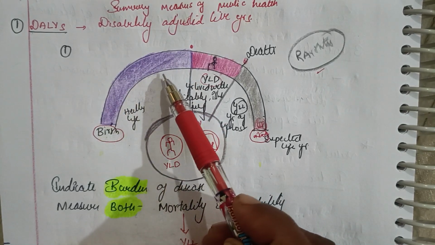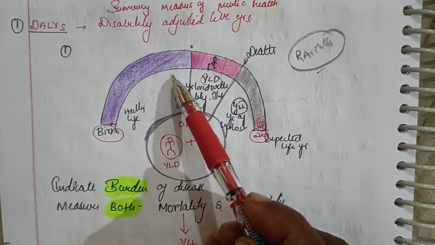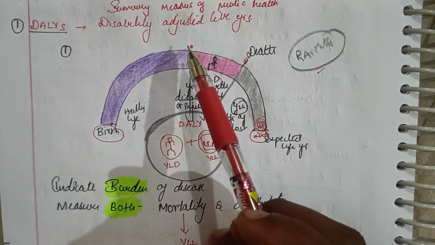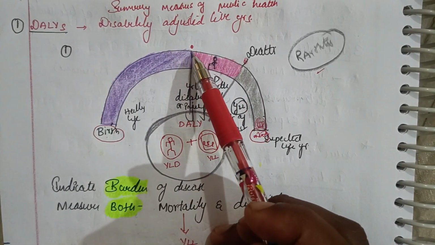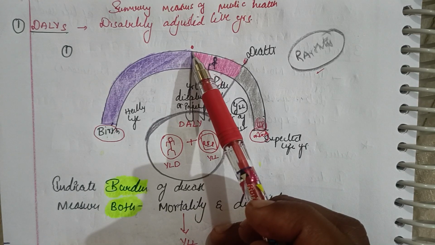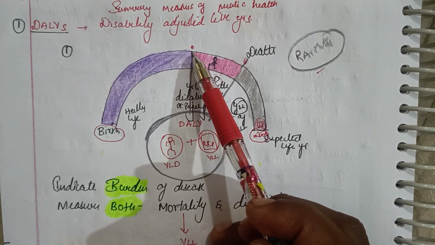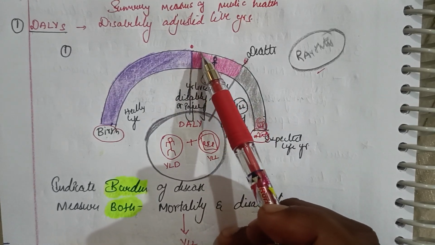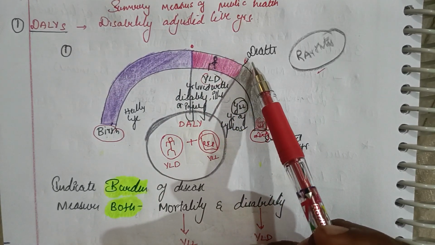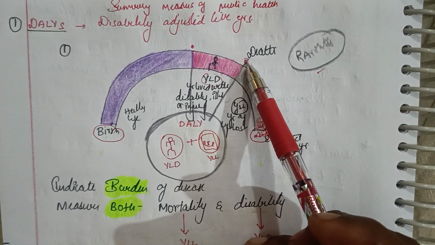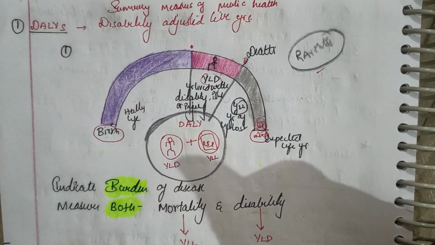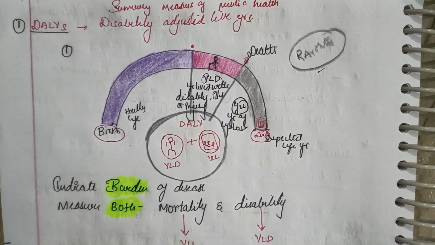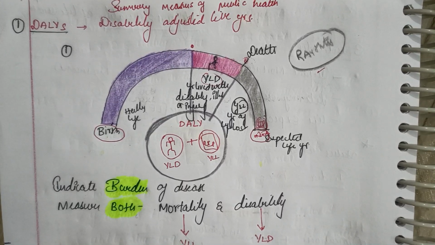Because of some problem, this person X had developed rheumatoid arthritis at this point, and this is the point where he is suffering with rheumatoid arthritis, and this is the death of that person. Now we need to understand what exactly the DALY means.